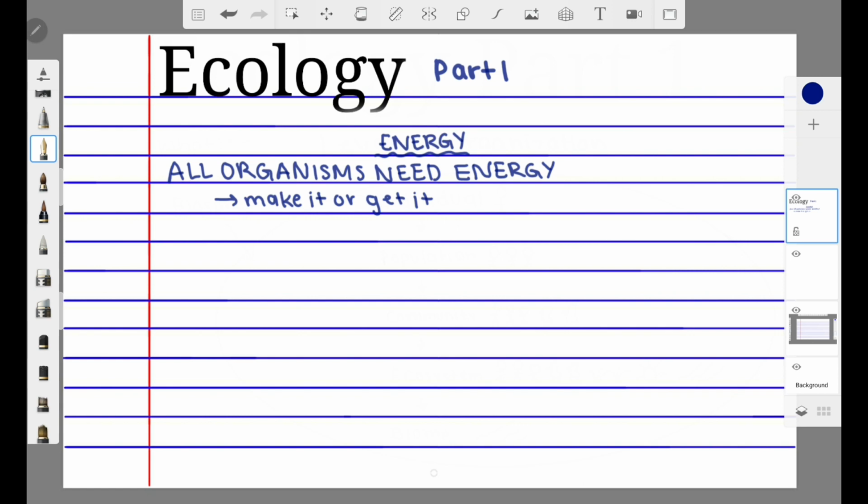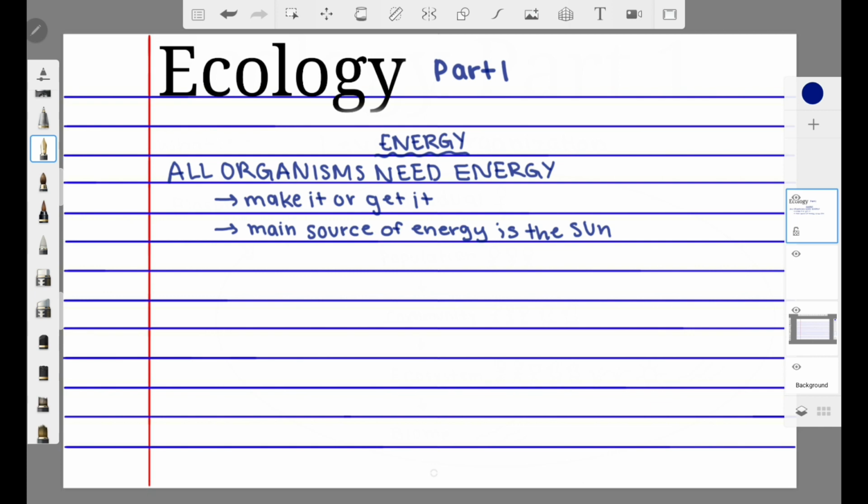Now we're going to start talking more about energy. All organisms need energy. Every organism needs it to function normally. So that means that some organisms either make their own energy or they must get it from somewhere else.